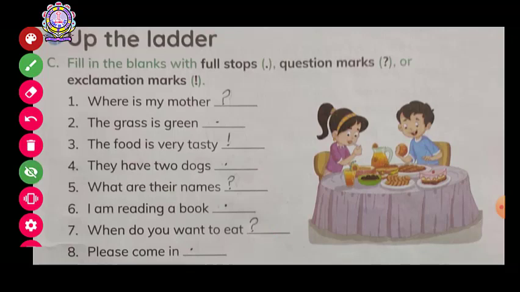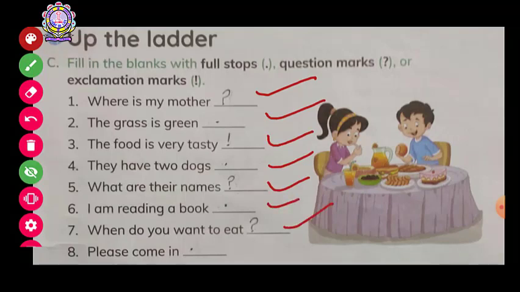Where is my mother? Question mark. The grass is green, full stop. The food is very tasty, exclamatory mark. They have two dogs, full stop. What are their names? Question mark. I am reading a book, full stop. When do you want to eat? Question mark, because this is asking that when do you want to eat. Please come in, it's a request, then it's a full stop. Take the screenshot.